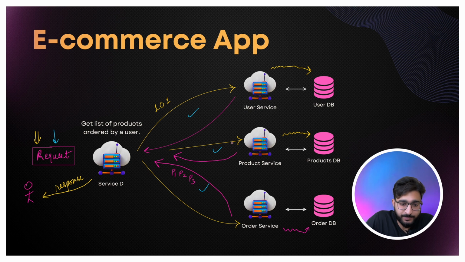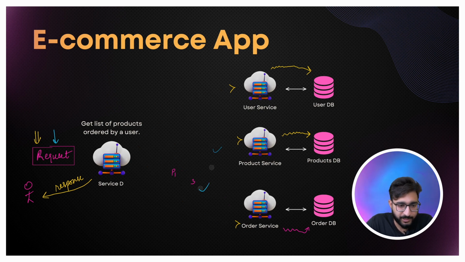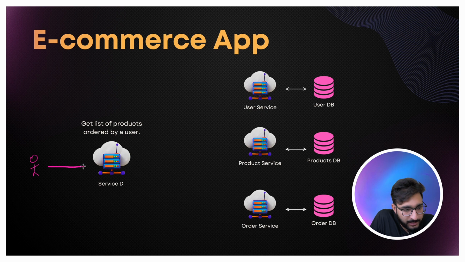And let's say failure is some other case. Failure is not a big problem, right? The problem is when the request is actually slow, right? Because if something is down, that is completely fine, because the user will receive some message. That is not a big problem. But what if this service is slow, let's say? Let me just make you understand this point. Let me remove everything from here first. Now let's say this particular client makes a request. Okay, this is a request.